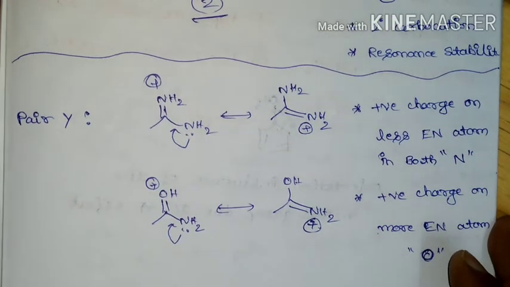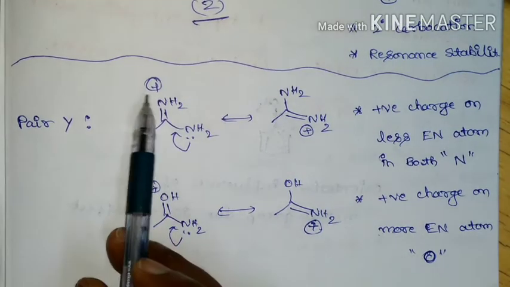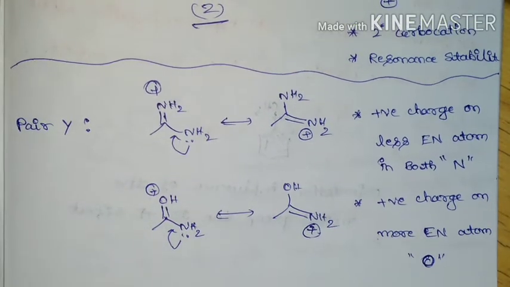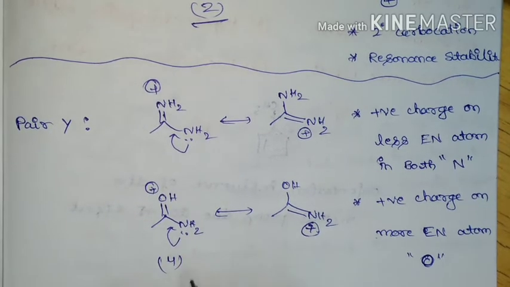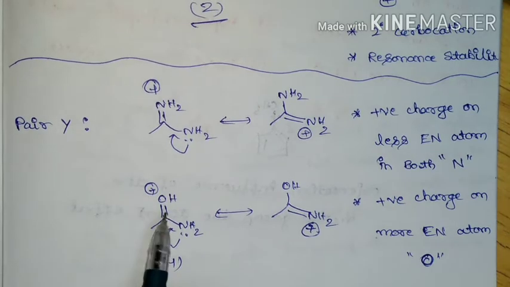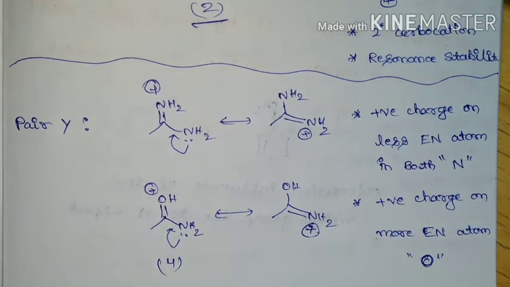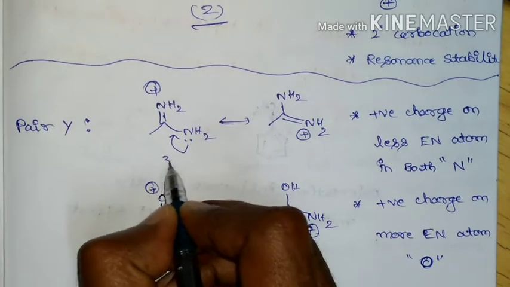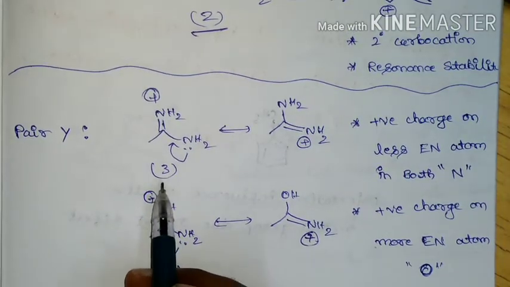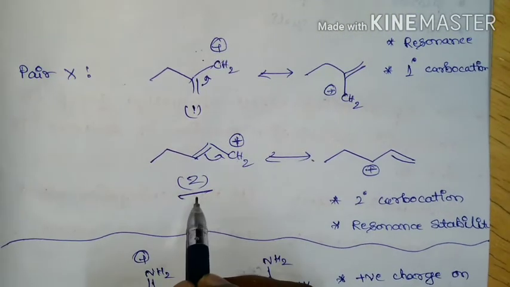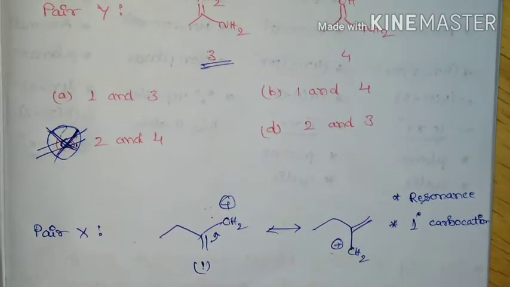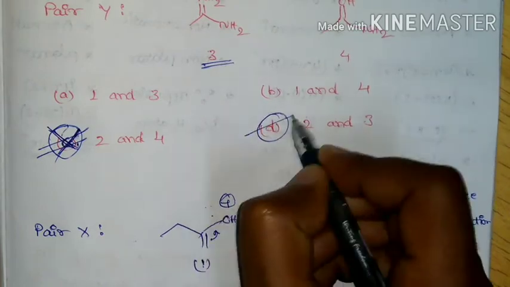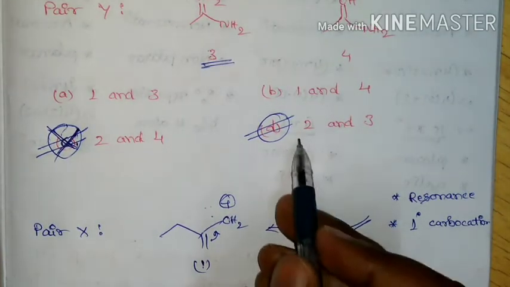And if you come for pair Y, here you can see the positive charge will reside on the less electronegative nitrogen atom, whereas in compound 4 positive charge will reside on more electronegative oxygen. Hence in pair Y this cationic species is more stable, and in pair X this cationic species is more stable. So the correct answer will be 2 and 3. So option D is correct, that is 2 and 3.